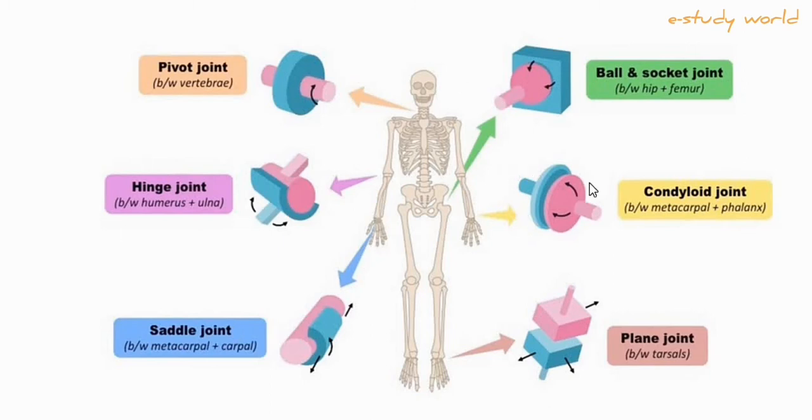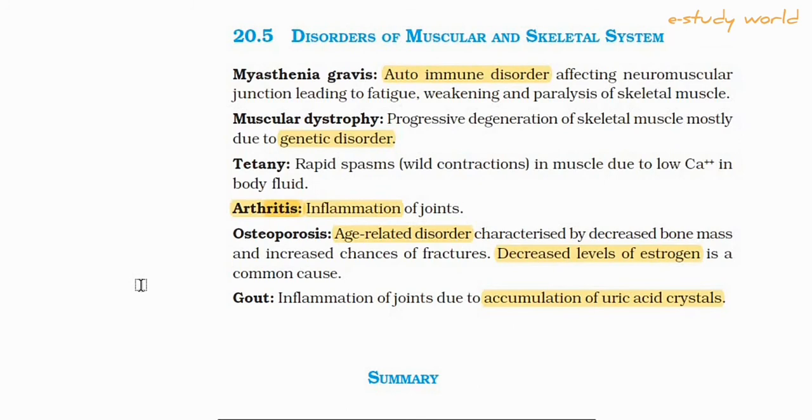So let me come to the next topic: disorders of the skeletal system and muscles. In the 12th standard, these six or some other disorders are under discussion.